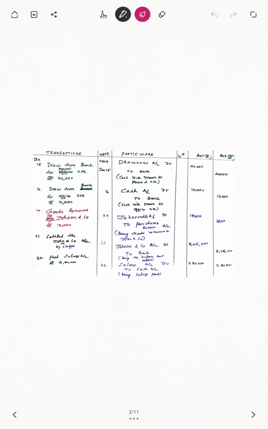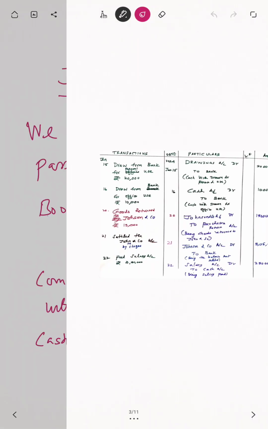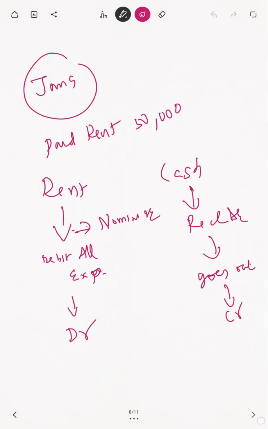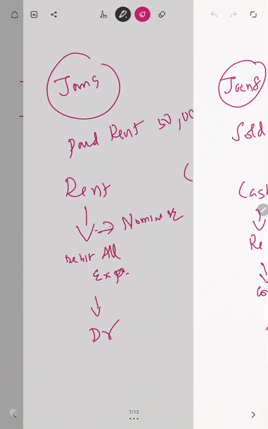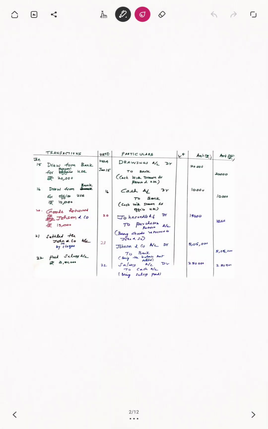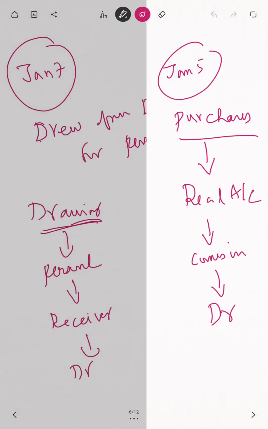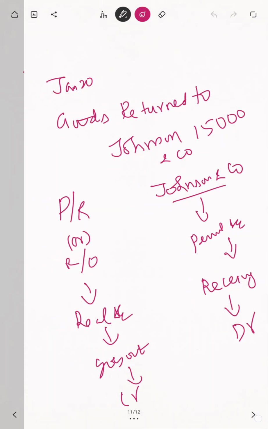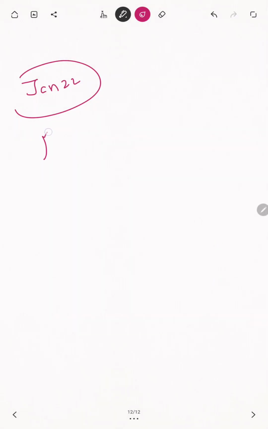What date? 22. Okay. This is the ultimate entry. After this, the whole sum will be over. Which date? Jan 22. You write here clearly. What is given? Paid salary. How much salary? That's very important. Paid salary 2,50,000. So 2,50,000 salary given to staff.